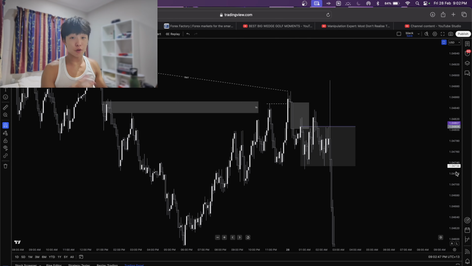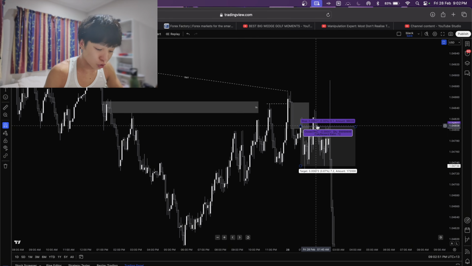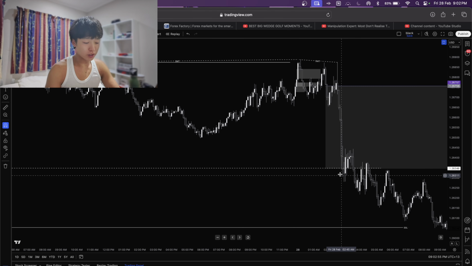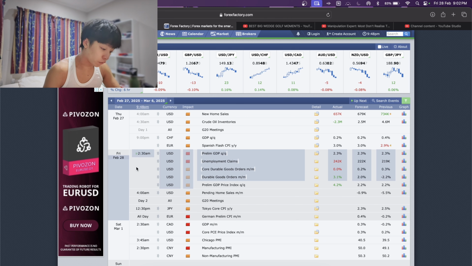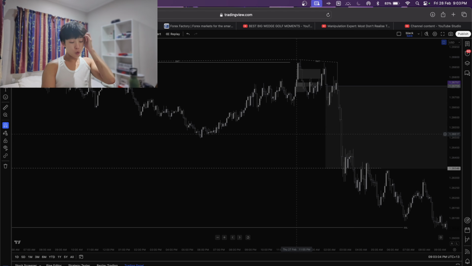Alright, trade recap for the 2 trades that I took last night. First one was on Euro USD. We got stopped out at break even. And then on GU, we had a nice little trade down to here. We did also have news at 2:30 in the morning last night, so that helped push the market in the direction that we wanted to go.